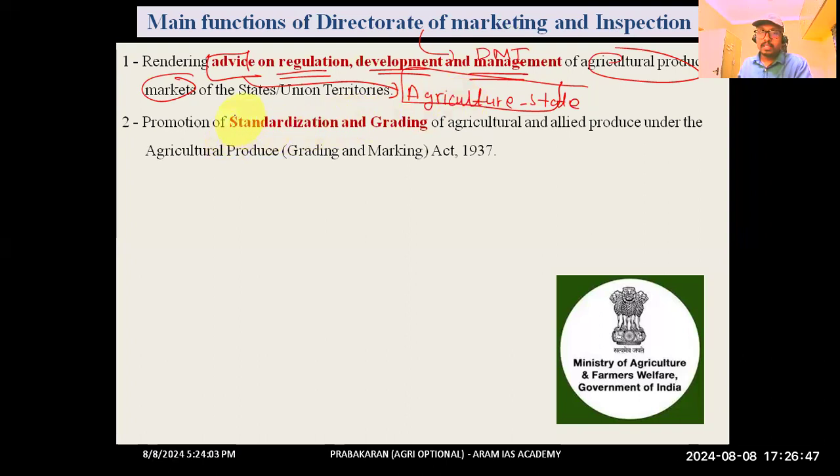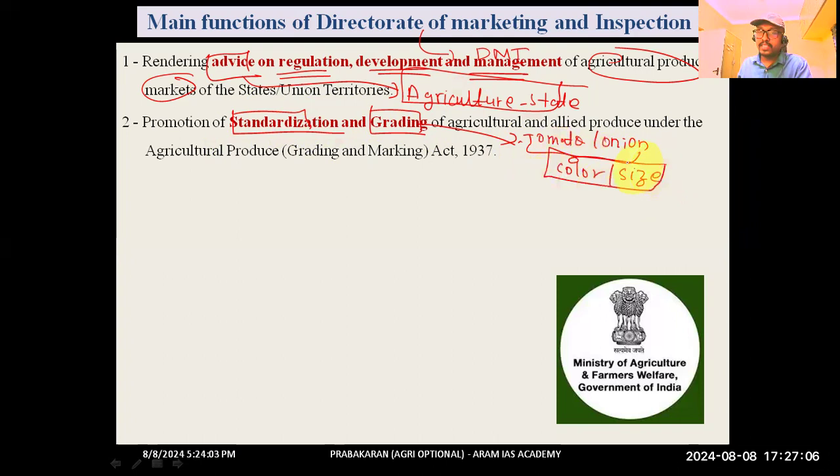The second component was promotion of standardization and grading. Say, for example, any produce like tomato or onion is there. They have to first grade it, maybe based on the color or based on the size. And that grading needs to be uniform throughout the country.